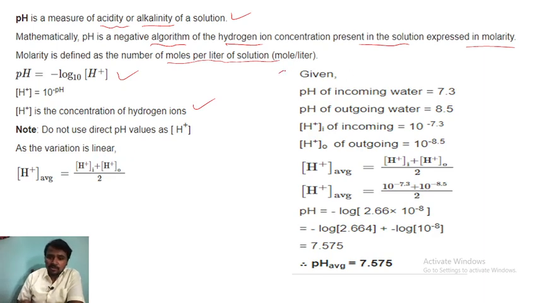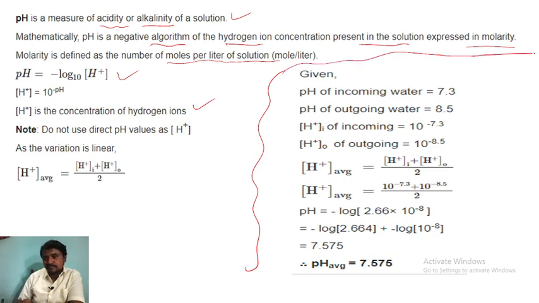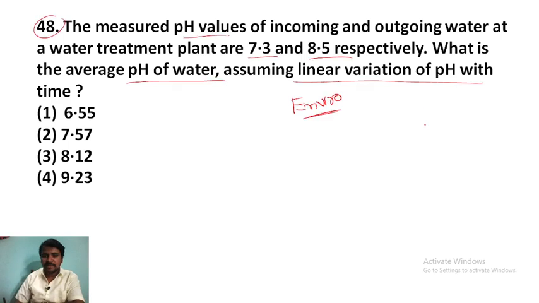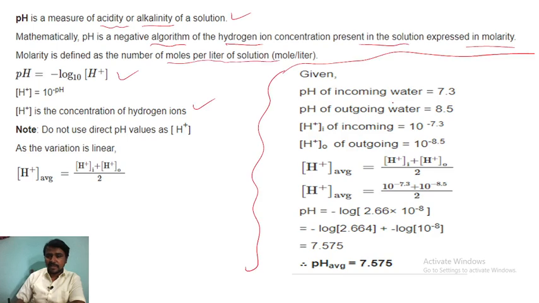Okay, so in the question, let me read one more time what they have given. It is the pH value of incoming and outgoing water: incoming water 7.3, outgoing water 8.5. So H plus of incoming is 10 to the power minus 7.3, right? You have to put this value here first. We can't use the pH directly here, so H plus initial plus H plus final, divided by 2. We have to take the H plus average, that is, the average concentration of hydrogen ions.